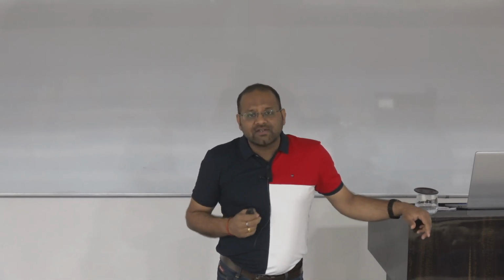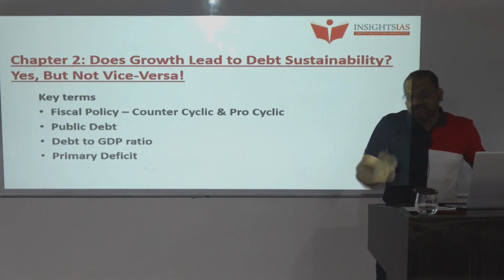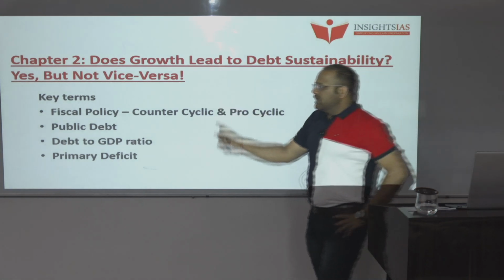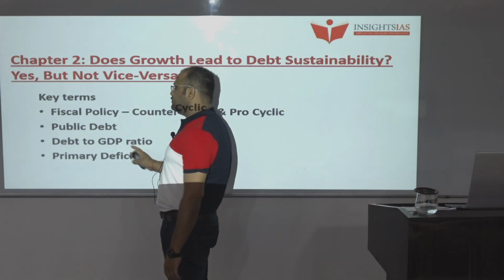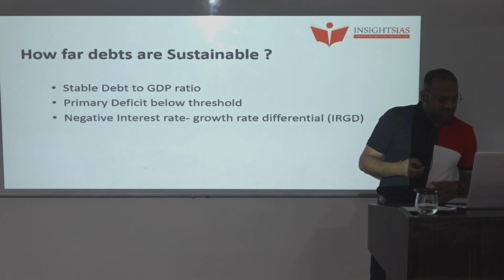When we talk about fiscal deficit, what is fiscal deficit? Total expenditure minus total income, that is fiscal deficit. What is primary deficit? The fiscal deficit of the current fiscal year minus the interest payment on previous borrowings. So that is primary deficit. It has a role to play. It basically indicates the borrowing requirements of the government excluding the interest we have to pay on the previous loans we have taken. So based on the understanding of these keywords, we will see the chapter in detail. Okay. So here, let us start with the chapter.